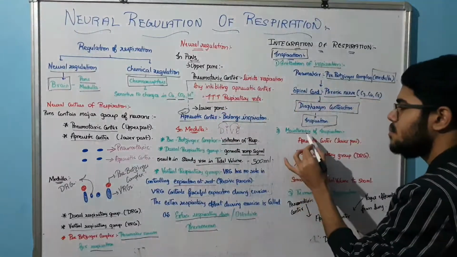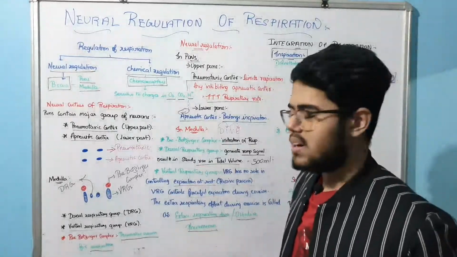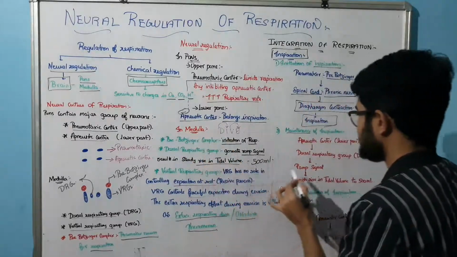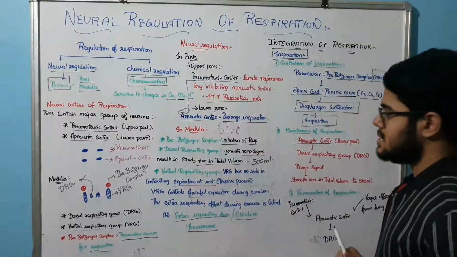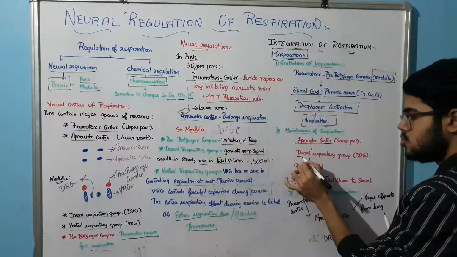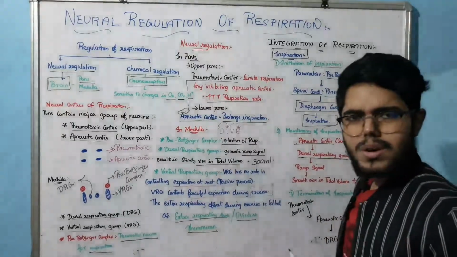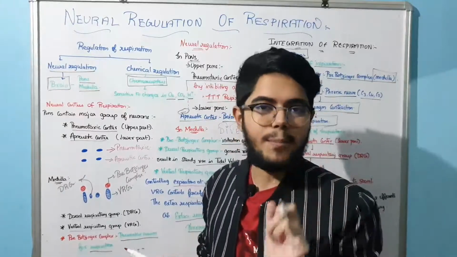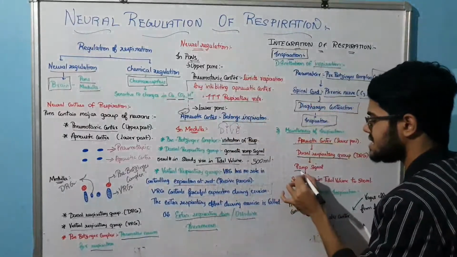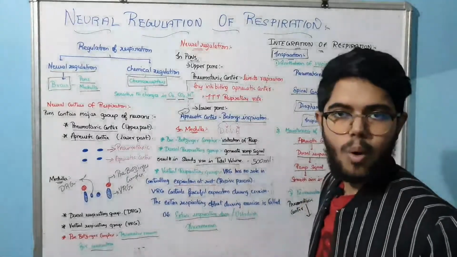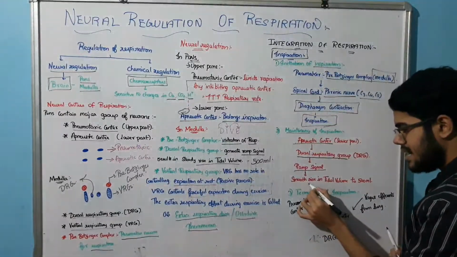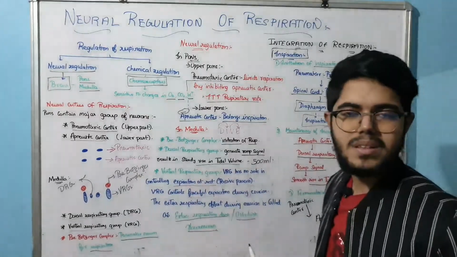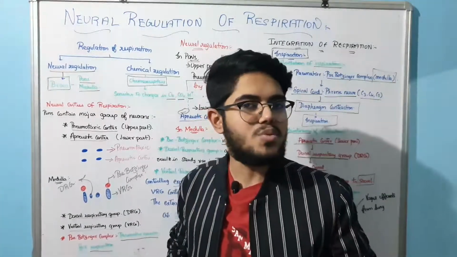Now how is the inspiration going to be maintained? Very important. In the lower pons we have the apneustic center. This apneustic center is going to activate the dorsal respiratory group. What is the function of the dorsal respiratory group? It causes a signal called the ramp signal, and that causes a steady rise in the tidal volume, as we discussed. So a rise in the tidal volume to 500 ml. Very simple.